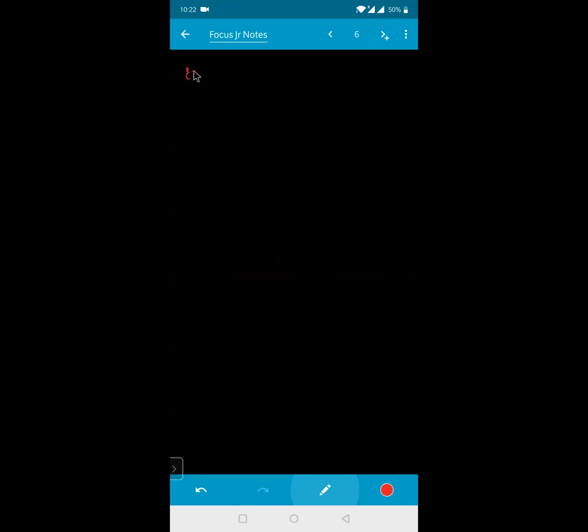Let me give you one example. Say for example, this is your ceiling. And here is your block, and this block is hanging by two strings like this. This one is of mass capital M. From this point of intersection, the strings make an angle of theta 1 and an angle of theta 2.